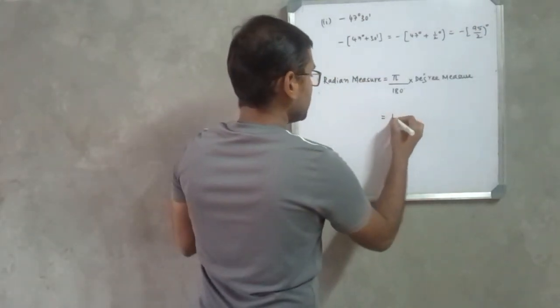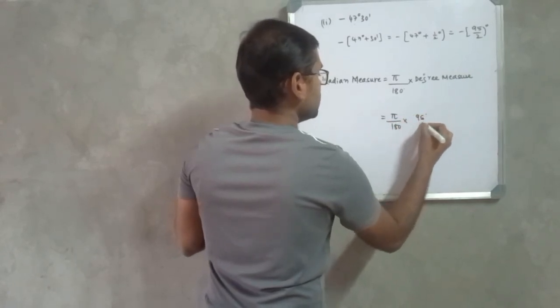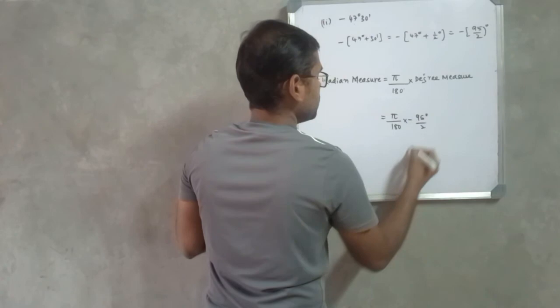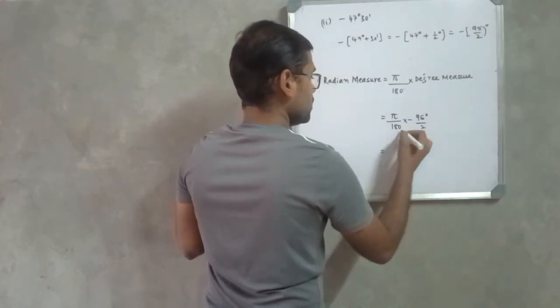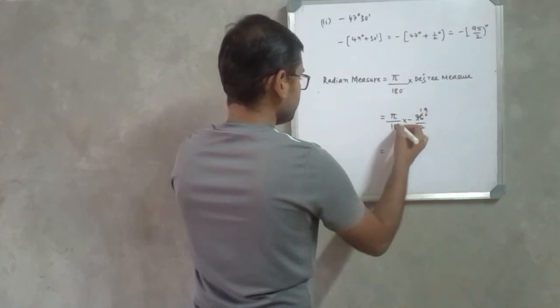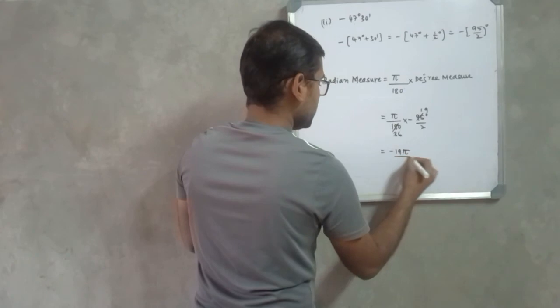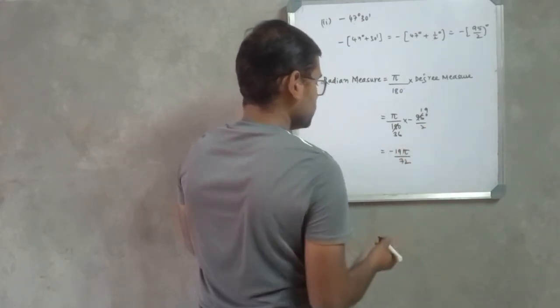Now substituting that value here, pi by 180 into 95 degrees divided by 2, which is minus, it will be 5 ones are 5, 5 nines are 45, 5 threes are 15, 5 sixes are 30, that will be minus 19 pi divided by 72, 36 into 2 is 72.